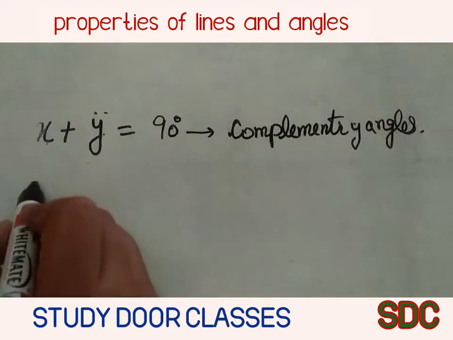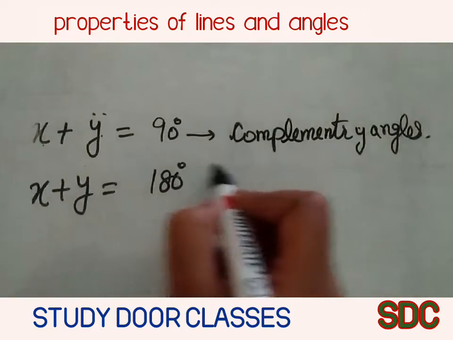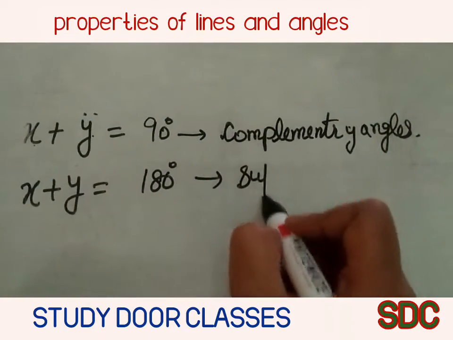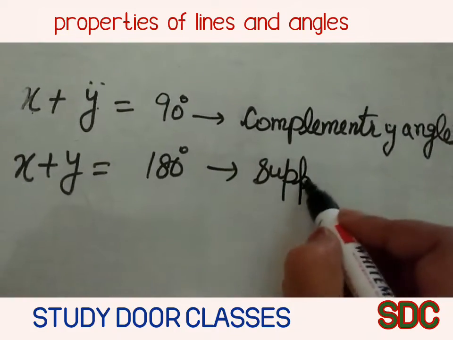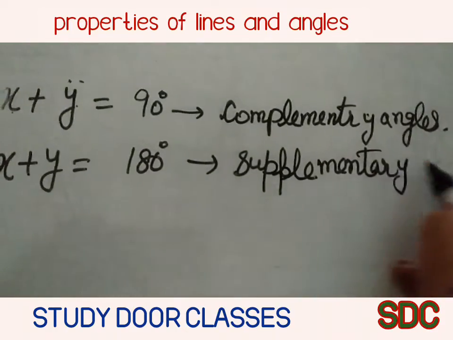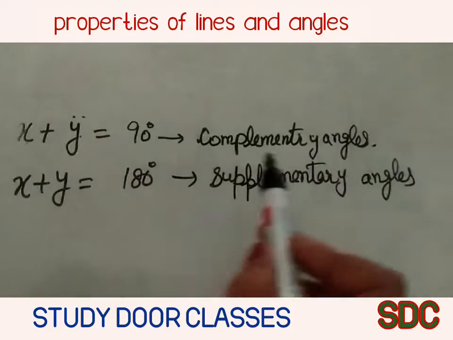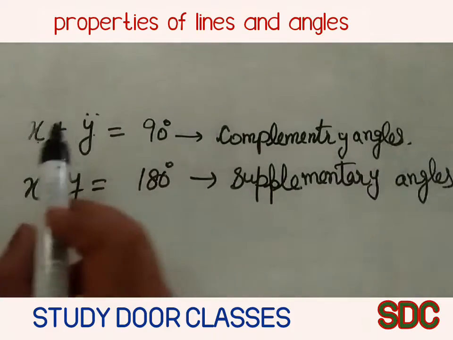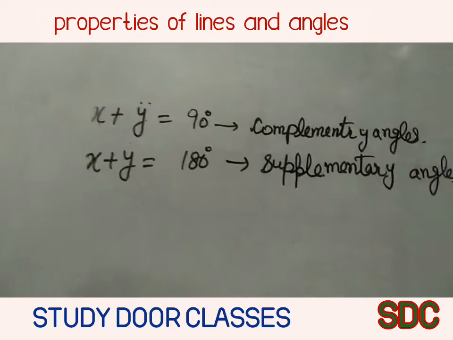If the sum of two angles is equal to 180 degrees, then it is called supplementary angles. If the sum of two angles is equal to 90 degrees, then it is called complementary angles.